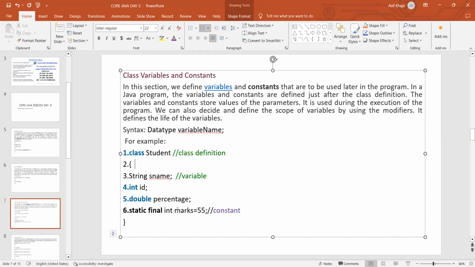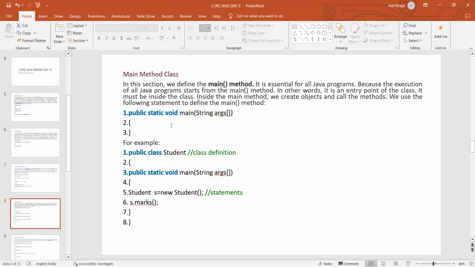Here, static final int marks is equal to 55. Because we defined static and final here, we cannot change the value of that marks variable. So this becomes a constant. This is the way we define the variables and constants in the Java program, after the class definition.